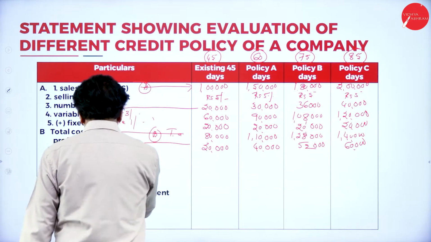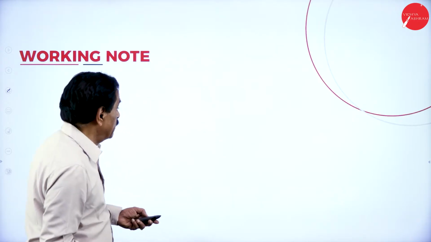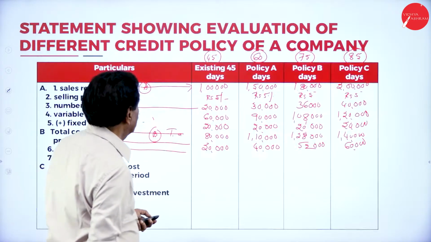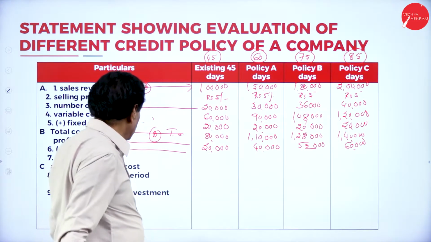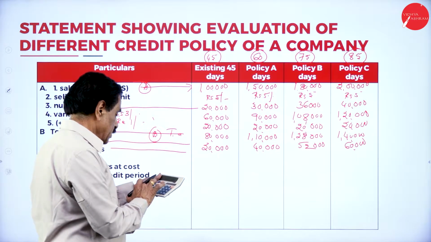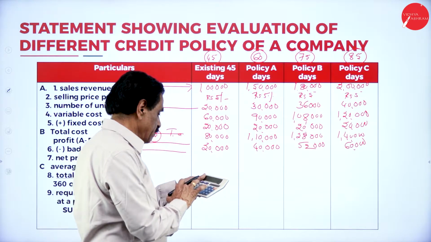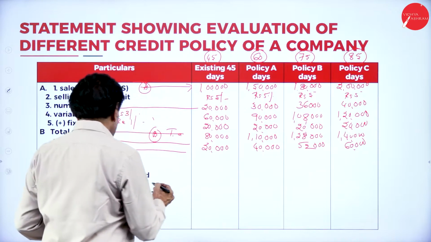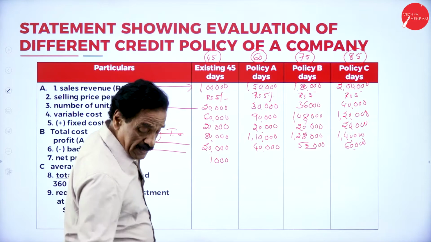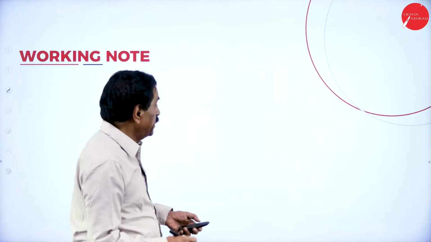Now regarding the bad debt. How much percentage? At present, 1% on sale. So this is 1% on 1 lakh: 1 lakh into 1 divided by 100 is 1,000. Regarding policy A, what's the percentage? 2%.